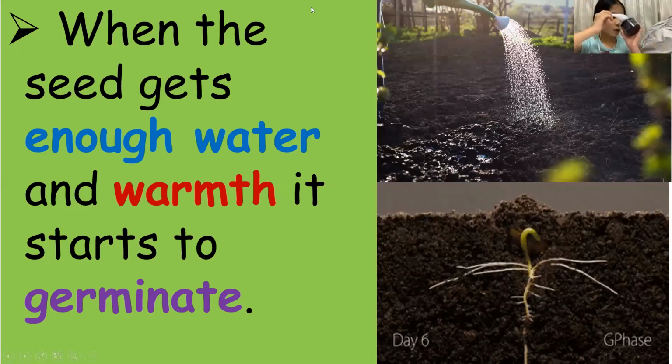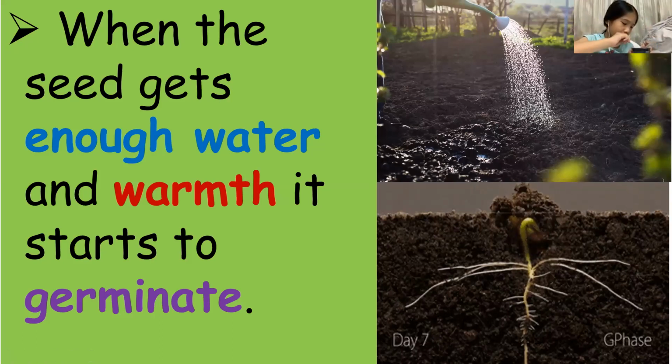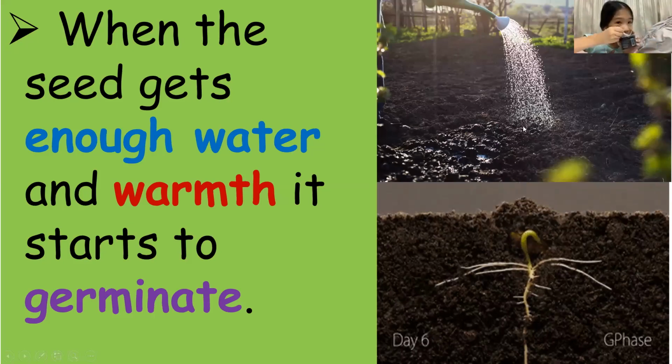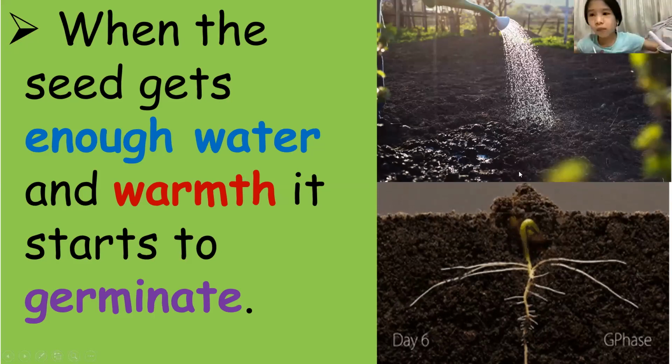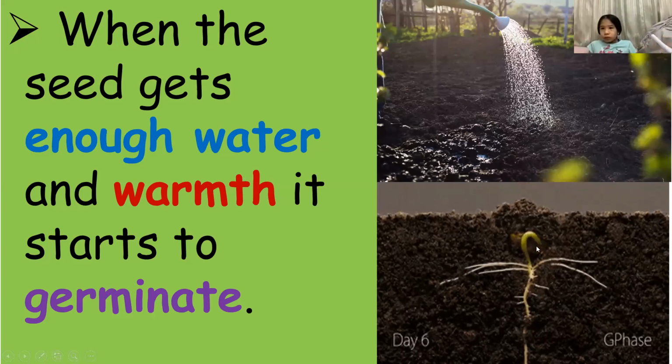but it is very important for the plant. Okay, in germination, when the seeds get enough water and warmth, they start to germinate. As you can see here, if you are going to plant seeds like beans, you are going to put enough water so that your plants will germinate. Germinate means the plants will push up and grow up like this in the picture. That is called germination.